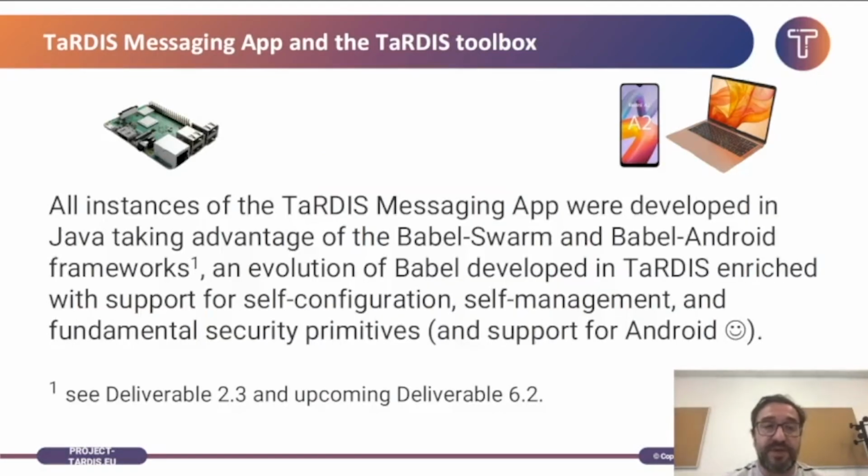Independently of whether the application is running on Raspberry Pis, laptops, or Android devices, they are all applications written in Java, taking advantage of either the Babel Swarm or Babel Android frameworks. These are evolutions of the Babel framework that were produced in TaRDIS with support for self-configuration, self-management, and security mechanisms. In the case of the Babel Android variant, it also supports Android devices.